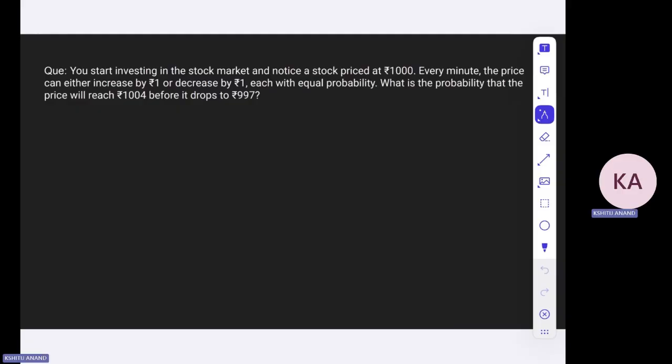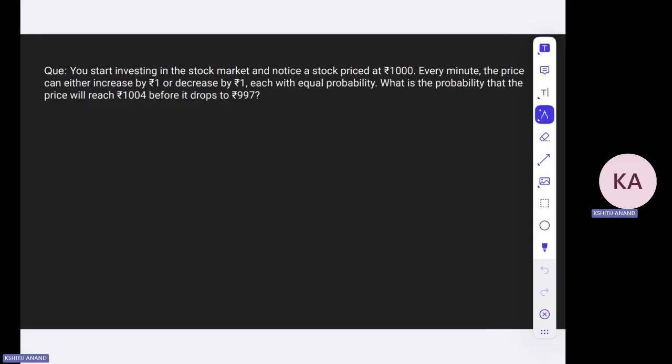So this is the first problem of the series, which is easy according to me. You start investing in the stock market and notice a stock priced at rupees 1000. Every minute the price can either increase by one or decrease by one, each with equal probability. What is the probability that the price will reach 1004 before it drops to 997?